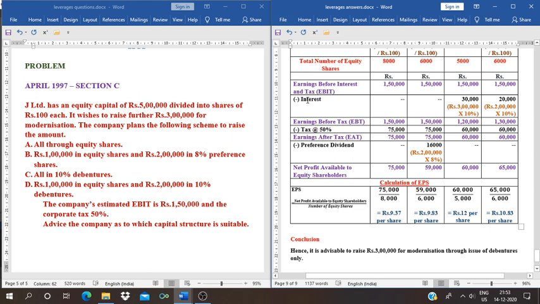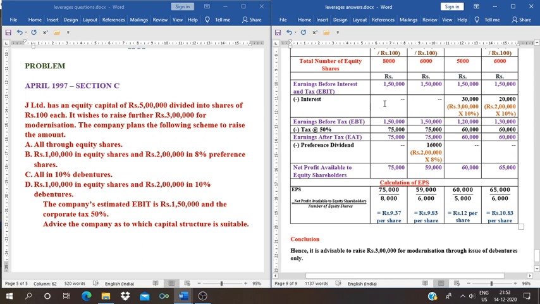First, here there are no sales, variable cost is not given, fixed cost is also not there. Directly in the problem they have given EBIT, earnings before interest and tax, that is 1,50,000. For all the alternatives it will remain the same, 1,50,000, less interest.